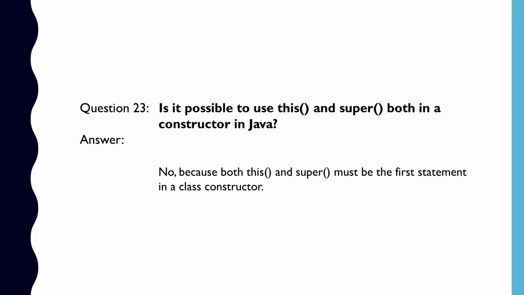Let us move on to our next question, question number 23. Is it possible to use this and super both in a constructor in Java? This calls another constructor in the same class, whereas super calls the constructor of the parent class. So both are constructor calls, and we know that a constructor call must always be the first statement. But we cannot have two statements as the first statement. Hence, either we can call super or we can call this from the constructor, but not both.